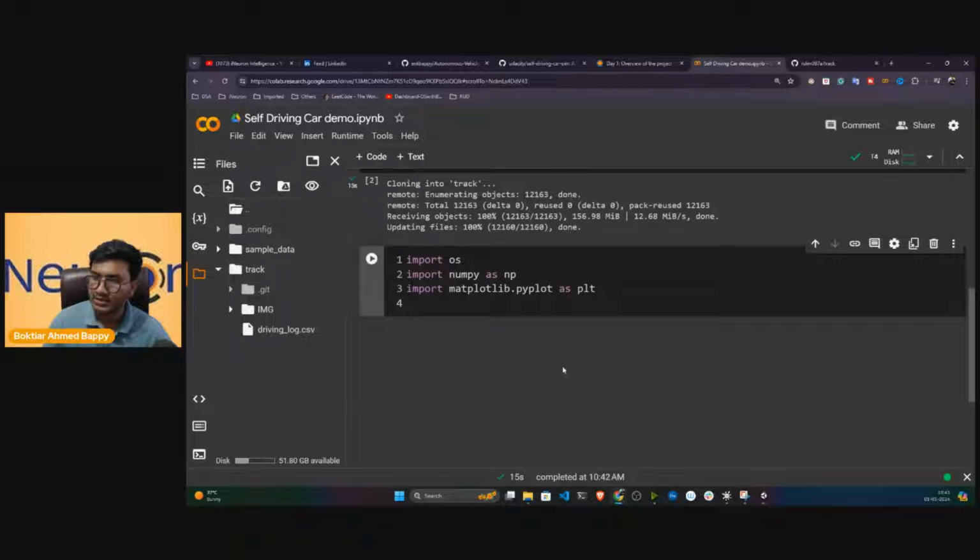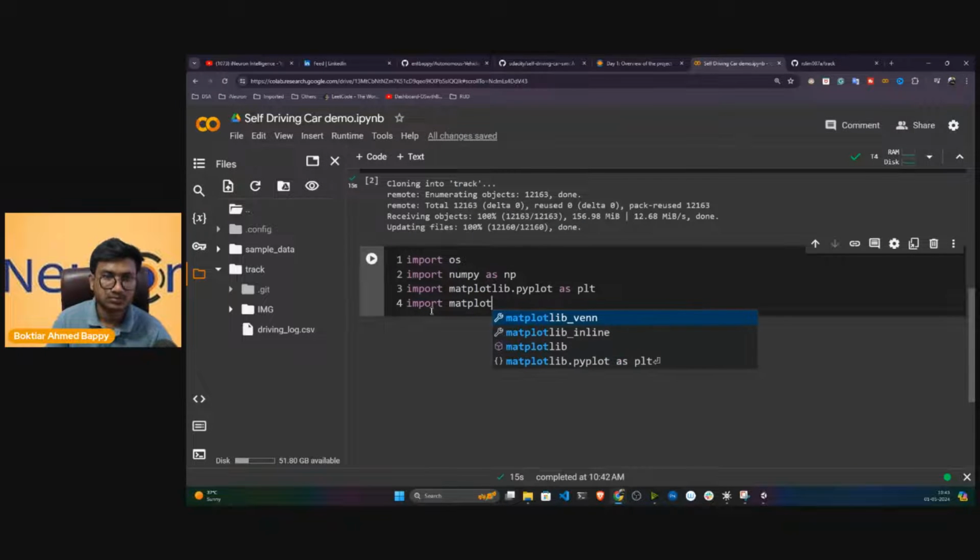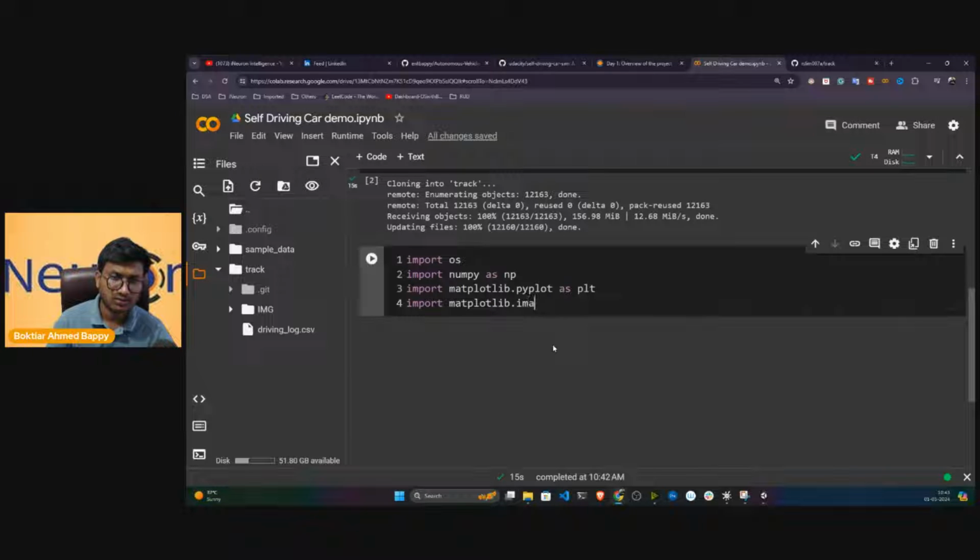Then I also need mpimg from matplotlib. So I'll write import matplotlib.image as mpimg.